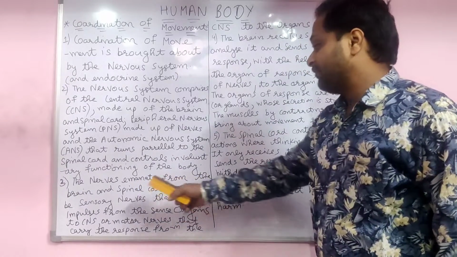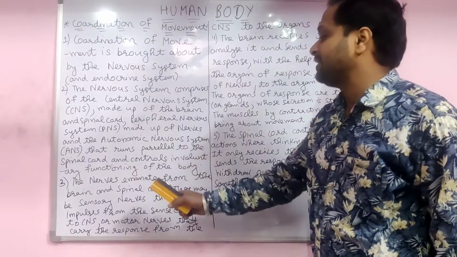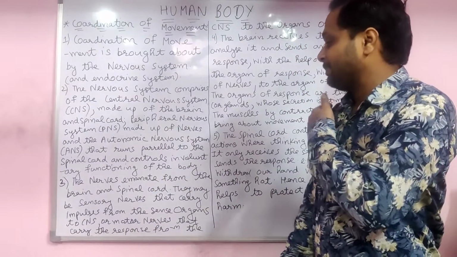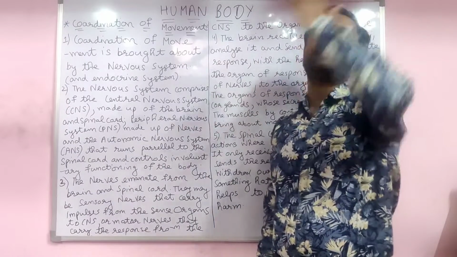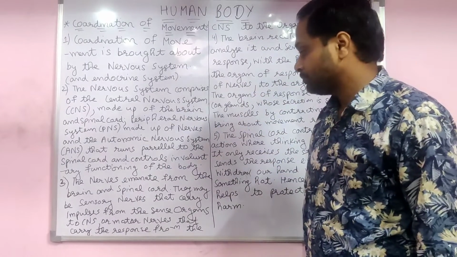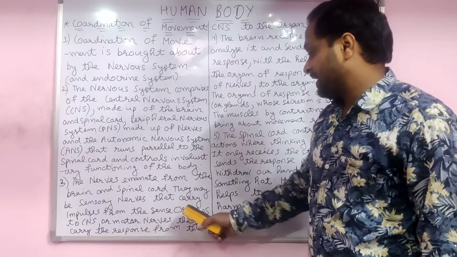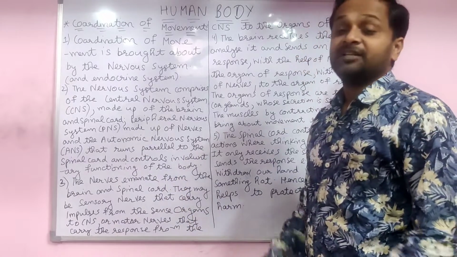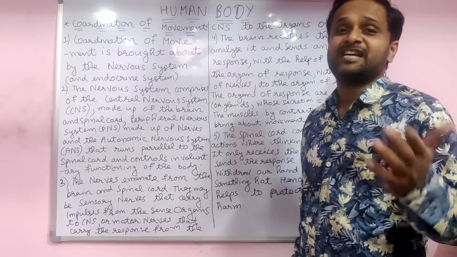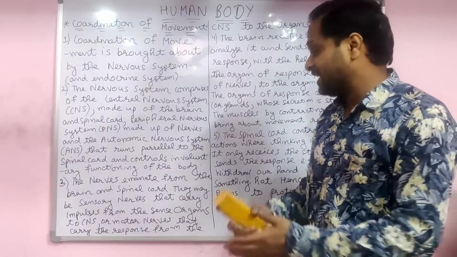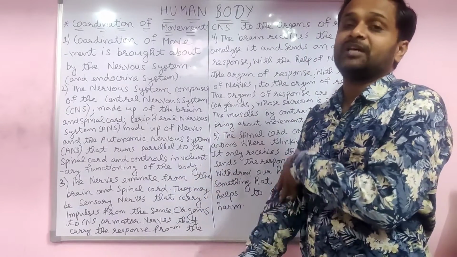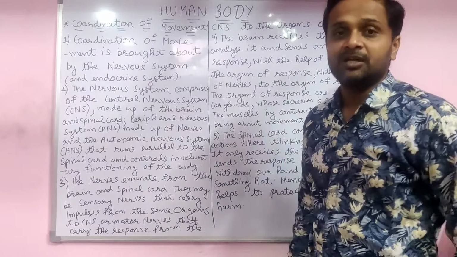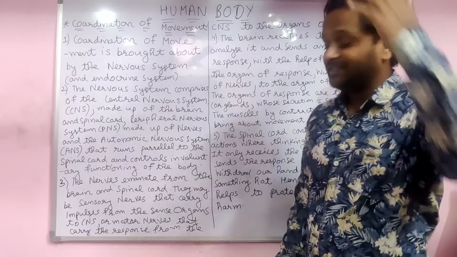They carry the impulse from sense organs to the CNS, brain and spinal cord. Any stimulus, any change, is sensed by the receptor sense organs, then sent through the sensory nerves, by the sensory neurons, to the CNS.